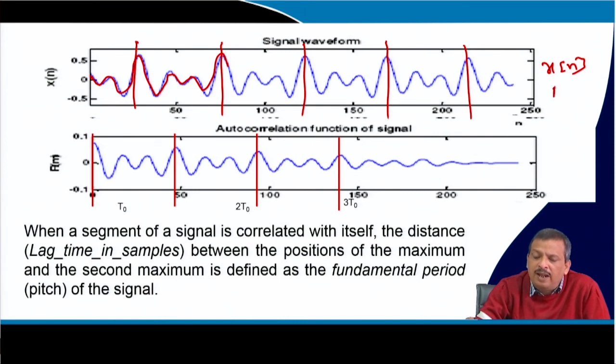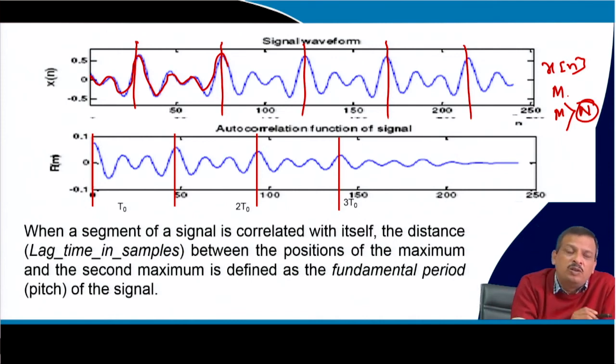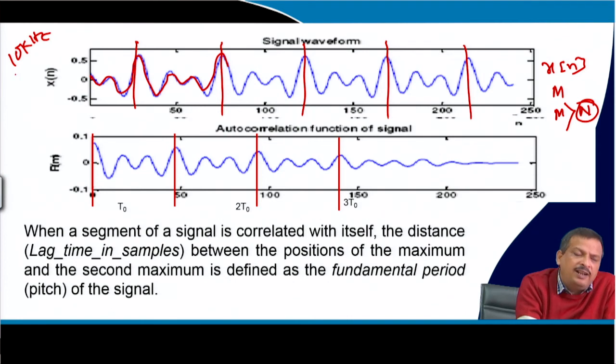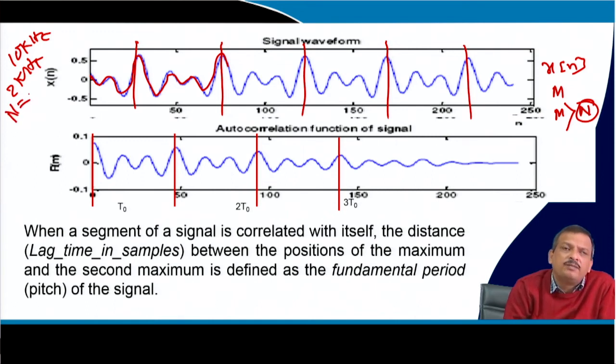So, I take N number of samples, where N is greater than the period length. Suppose I have a signal, and I will come to that practical scenario. Suppose the sampling frequency is 10 kilohertz, and let us say the signal has a frequency of 2 kilohertz. So, what is the length of the period? What is the value of N? 10 kilohertz is my sampling frequency.